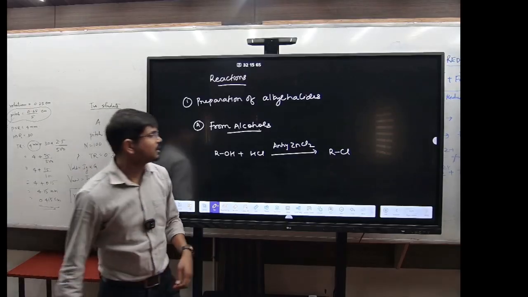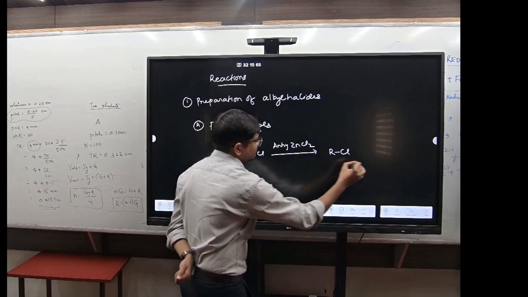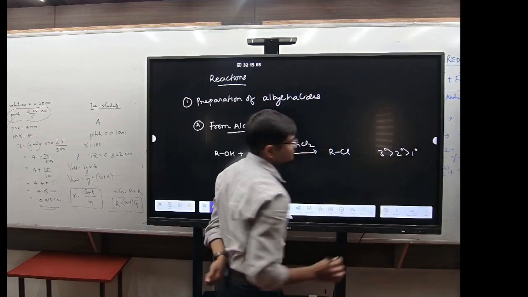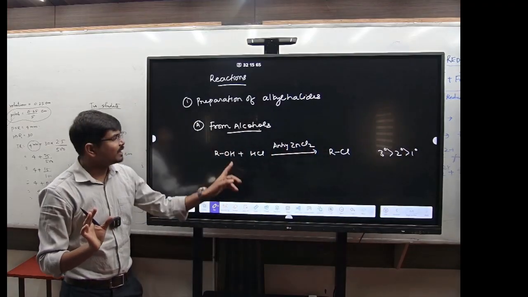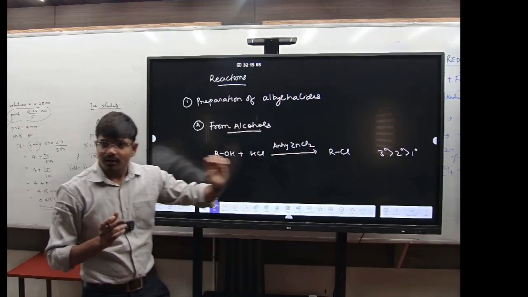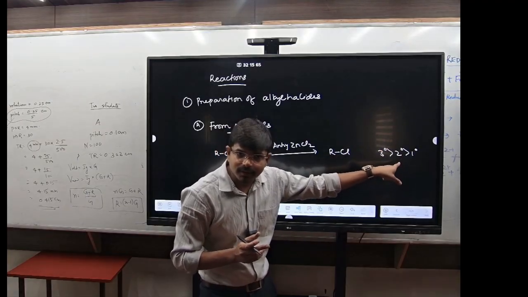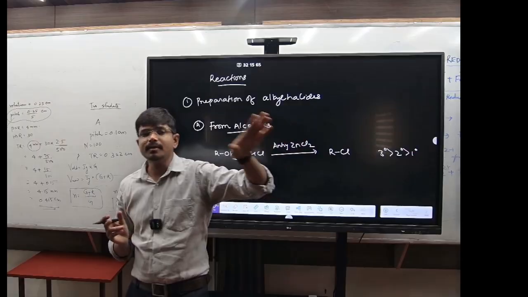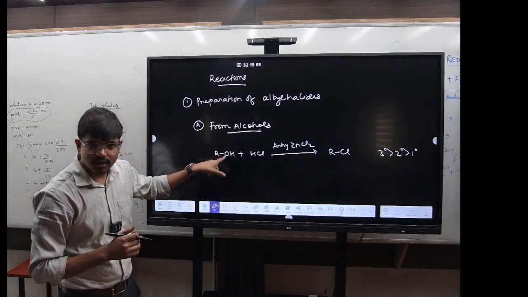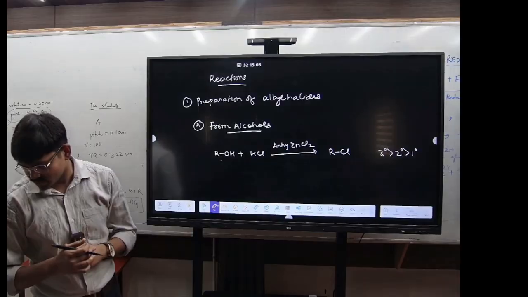So write down here, for RCl, the reactivity will be 3 degree greater than 2 degree greater than 1 degree. Clear? Why is the reactivity like this? Because a 3 degree carbocation is more stable than a 2 degree carbocation relative to a 1 degree carbocation. So if you have 3 degree ROH, HCl and anhydrous ZnCl2, that will be a very fast reaction. Got it?